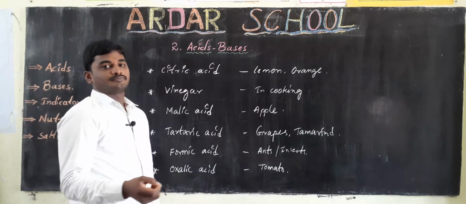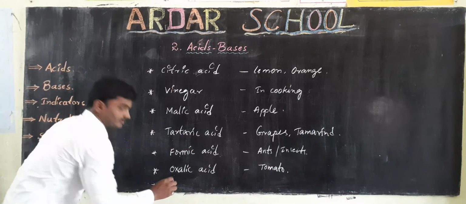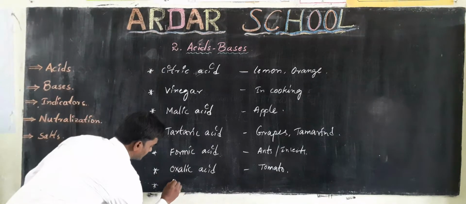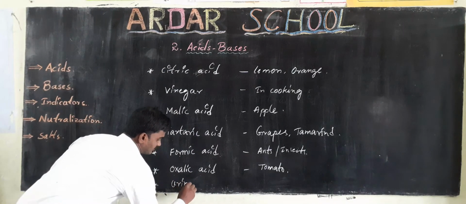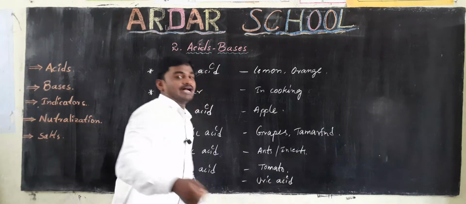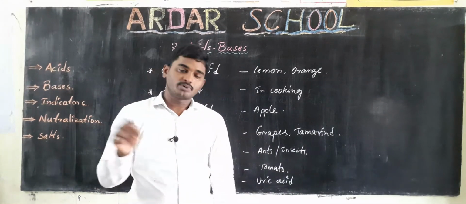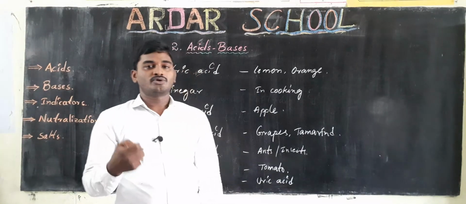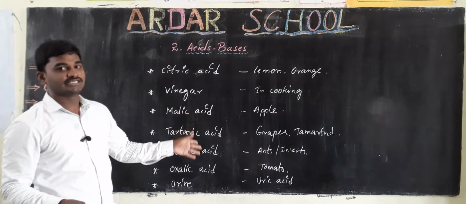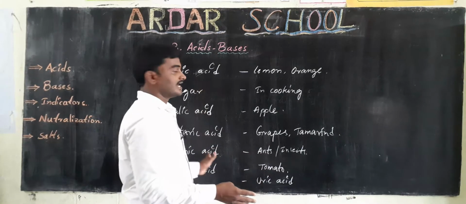And also in urine we can see uric acid. And our body is also made up of a lot of proteins, so in proteins there are also amino acids. Okay. So these are the acids we use in our daily life, and also where we can use these acids.